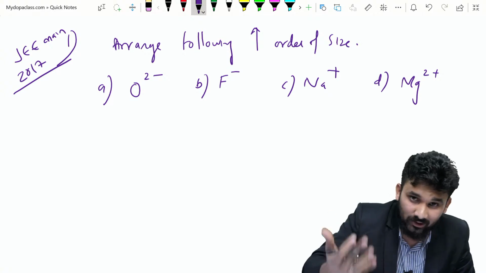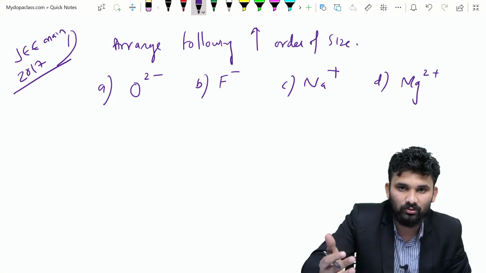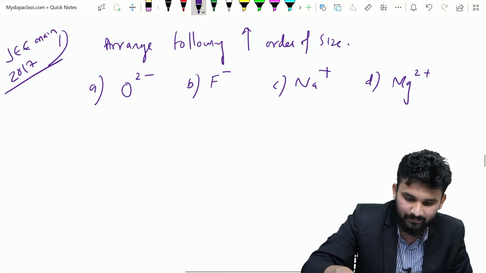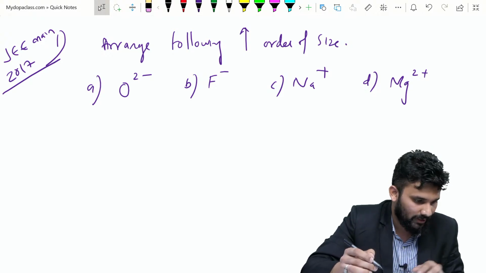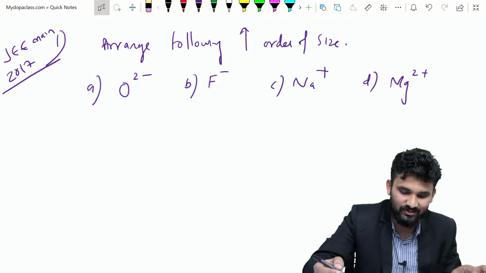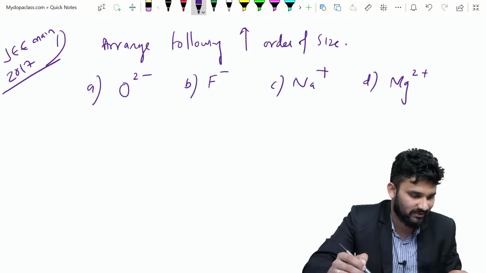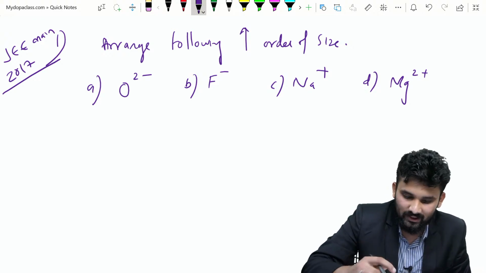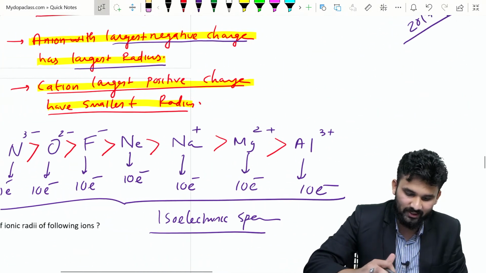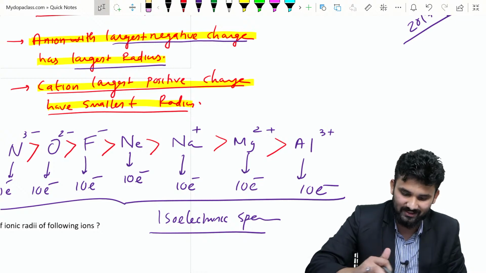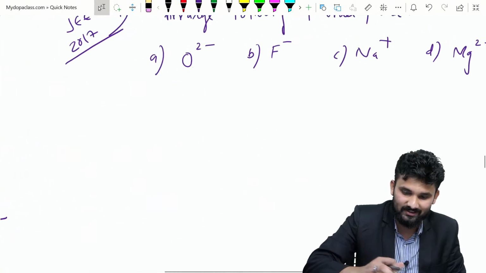If it is not an isoelectronic species, how do we solve this type of problem? That we are going to explain. Which of the following has maximum size? O2 minus, F minus, Na plus, or Mg2 plus. Yes, option A. We already discussed that the anion with the largest negative charge has the largest radius, and the cation with the largest positive charge has the smallest radius.